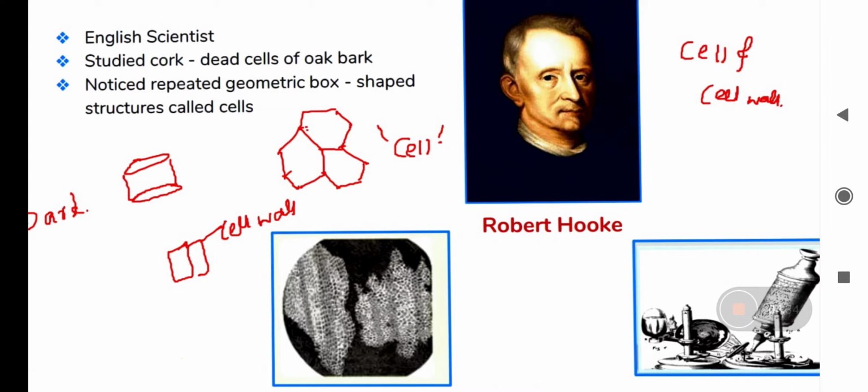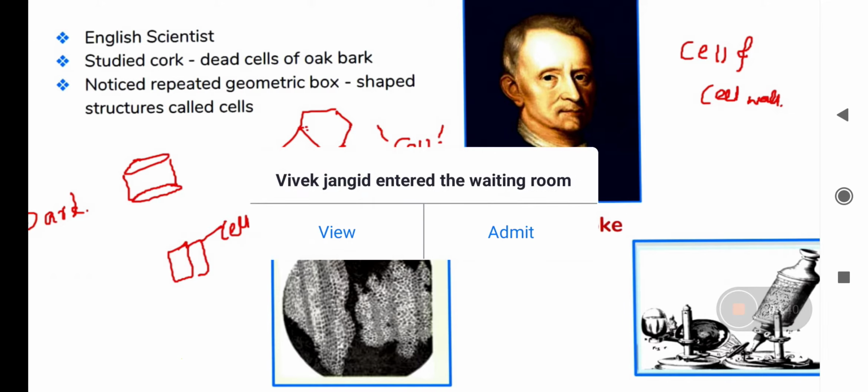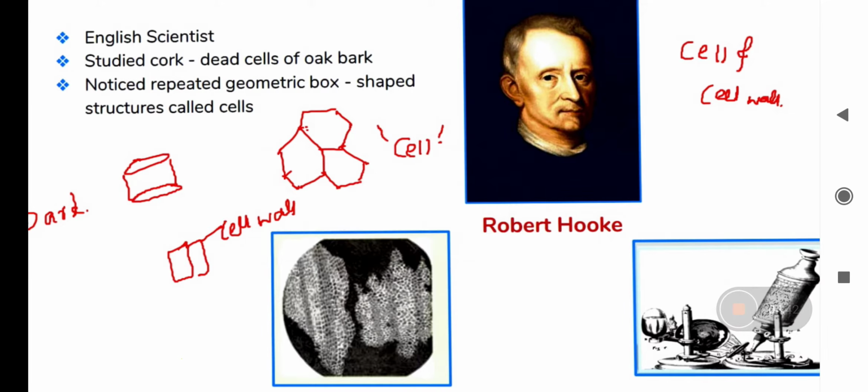He studied that bark of oak, and he saw some hexagonal little compartments that look like a honeycomb.